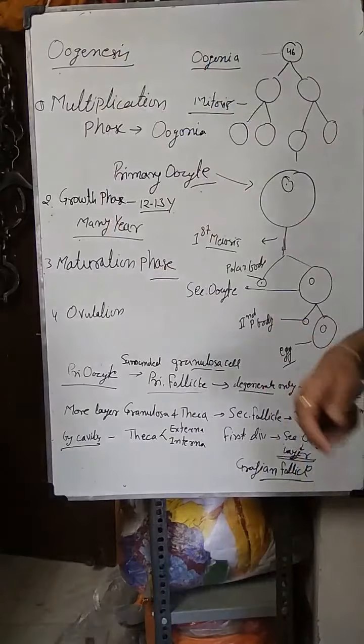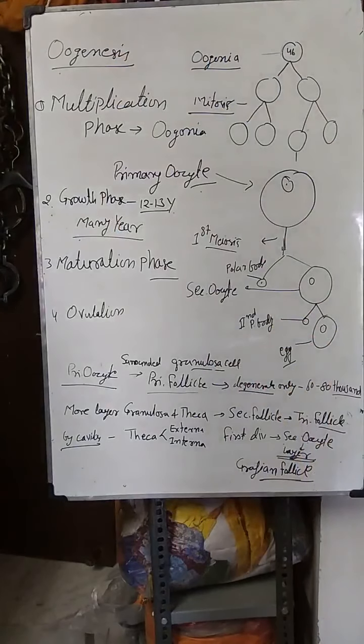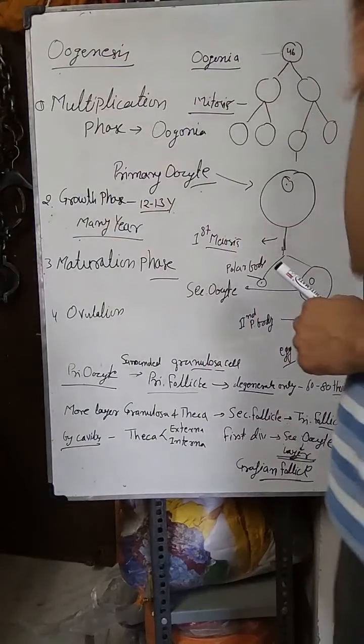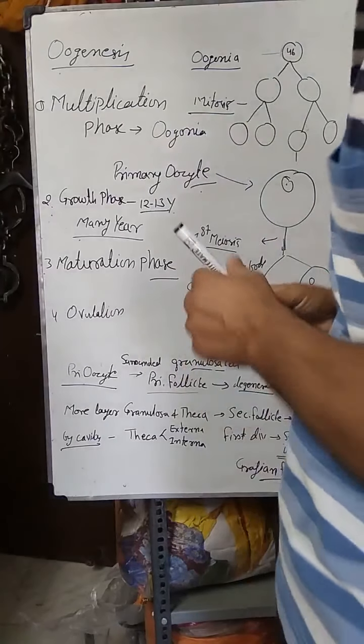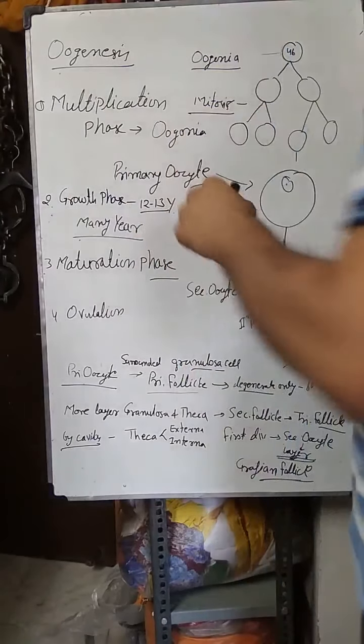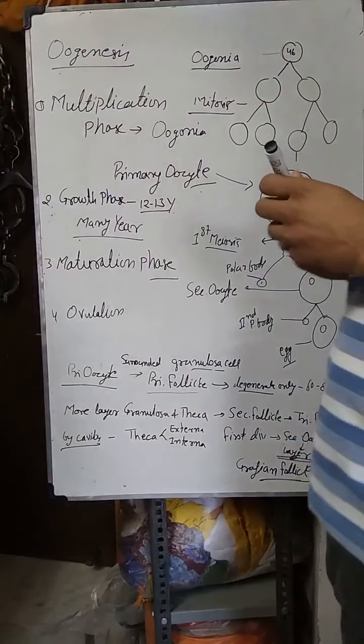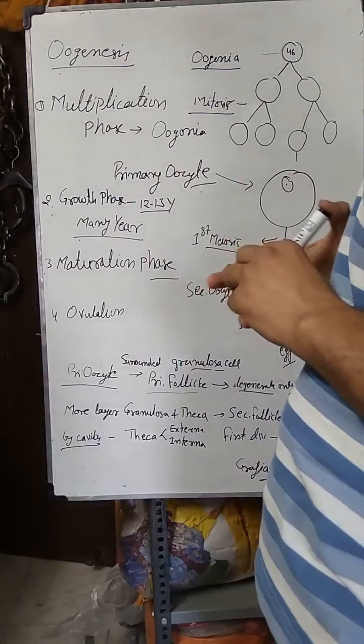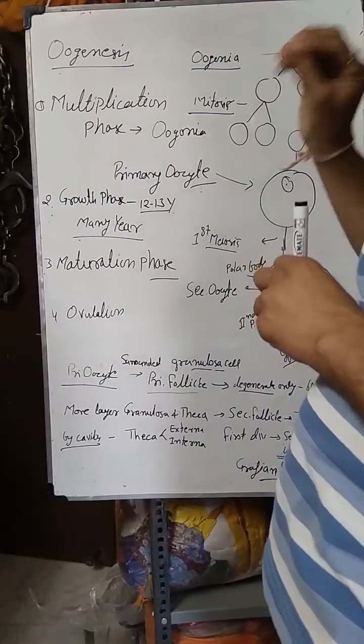Gametogenesis, that is oogenesis, the formation of the female gamete or egg cell with the help of female germ cells, is known as oogenesis. Inside the ovary, germinal epithelium is there, which produces many female germ cells known as oogonia.